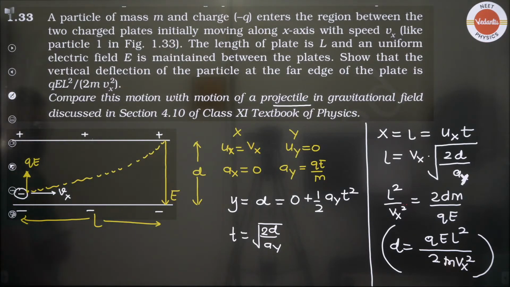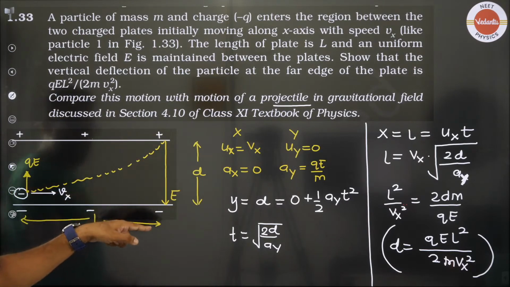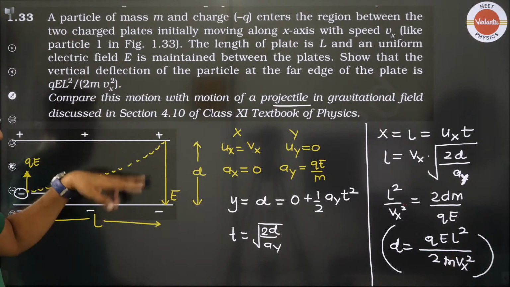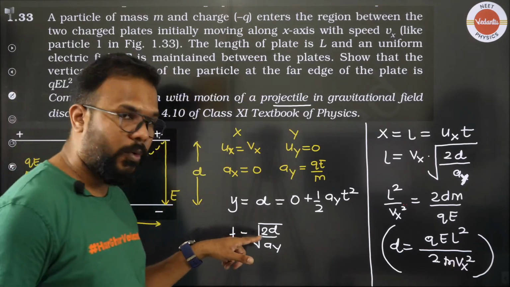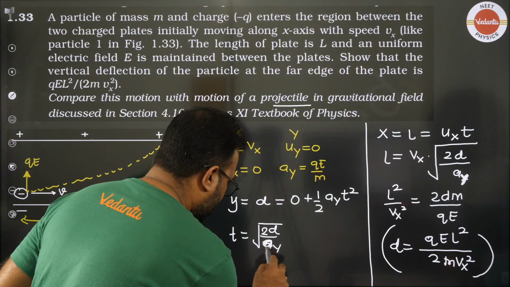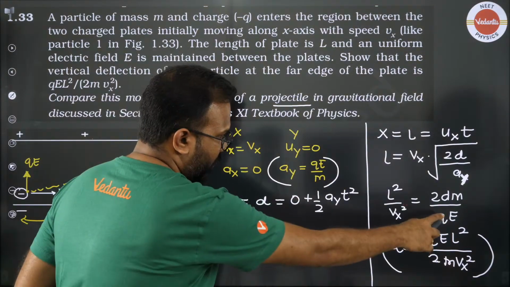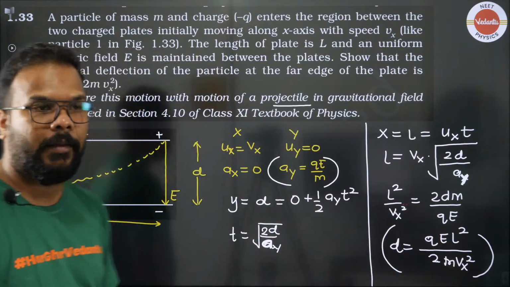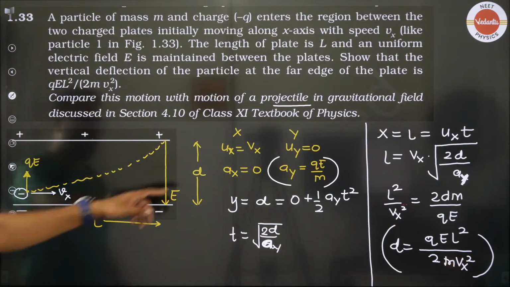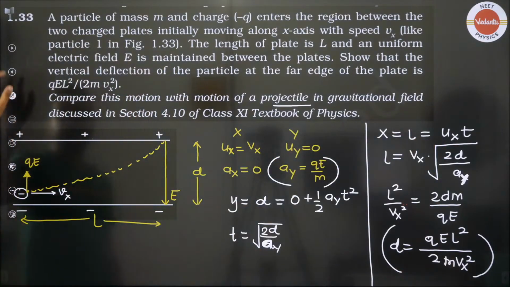So basically we found the amount of time taken to cover L distance, or to cover this distance d. That comes out to be the square root of 2d by ay, and that ay is the acceleration we already know, QE by m, which we put here and simplify. In the horizontal direction there is no acceleration, that's why velocity into time gives the horizontal distance.